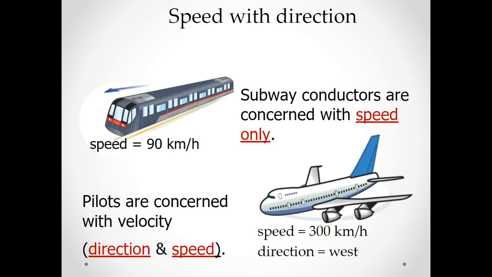So for example, we have this plane and we're traveling 300 kilometers per hour to the west. So our velocity is 300 kilometers per hour west. Now this is very important. Let's say I'm in New York and I want to go to California. Sure, 300 kilometers per hour west is a perfect velocity. However, if the pilot only knew they had to travel at 300 kilometers per hour, they may travel east by accident. But if you traveled 300 kilometers per hour east by accident, you would end up in London instead of California.